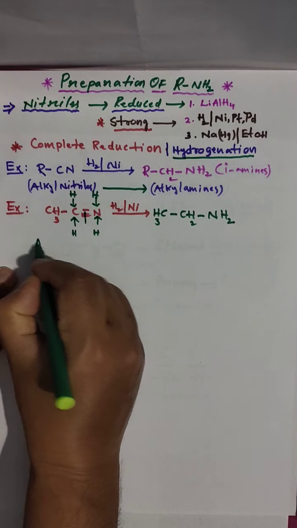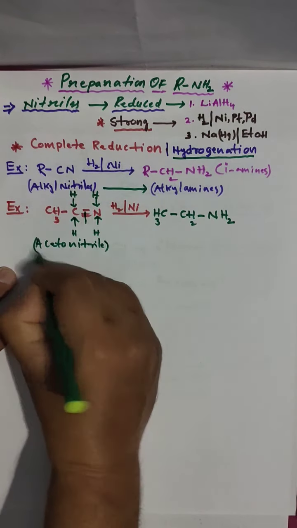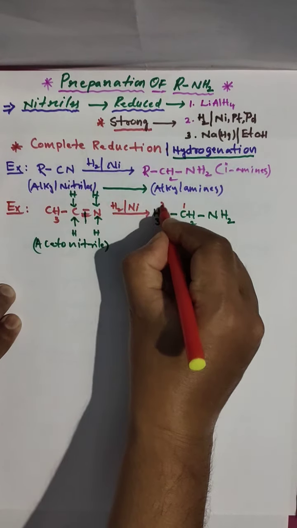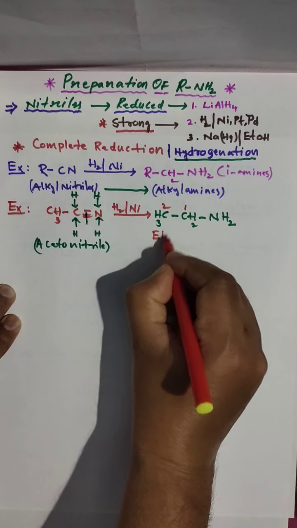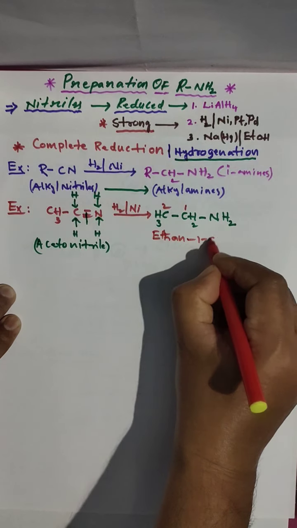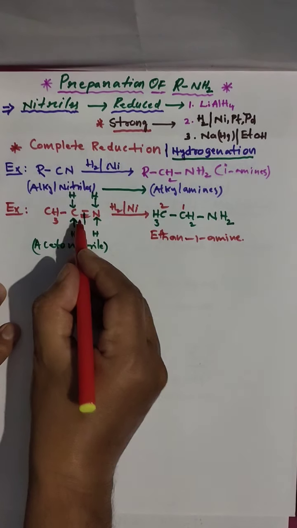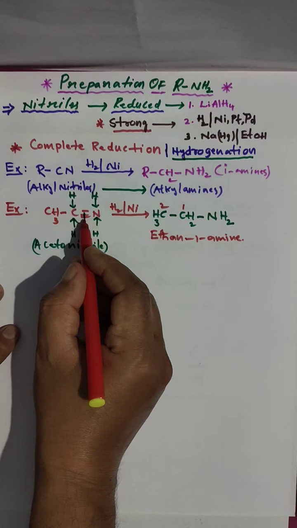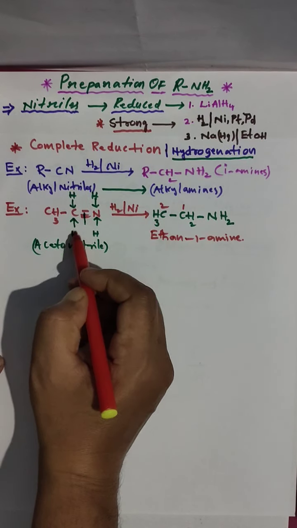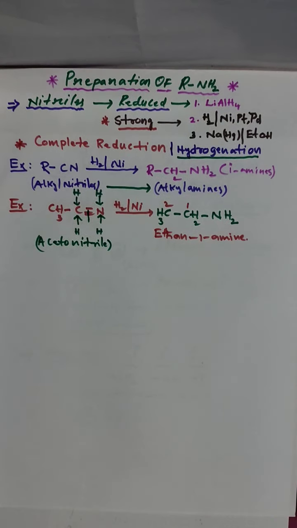Acetonitrile is converted to ethanamine, the name ethane, one amine, or simply ethanamine we can say. So the triple bond is there, two bonds you have to break, that is 2 pi bonds, then valency will be free. Here to carbon add 2 hydrogens and to nitrogen add 2 hydrogens. Very simple reaction.